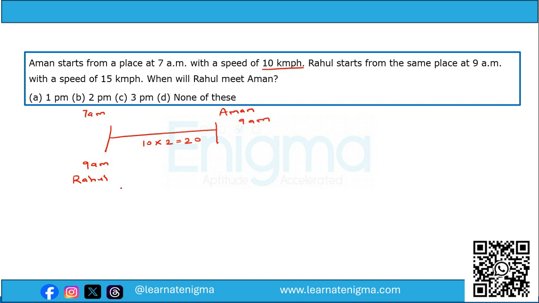Now, the question asked is when will Rahul meet Aman? So, in such questions, time is equal to separation upon relative speed.